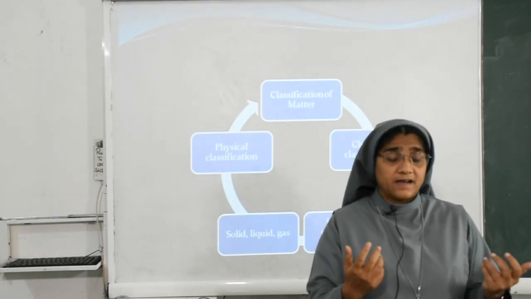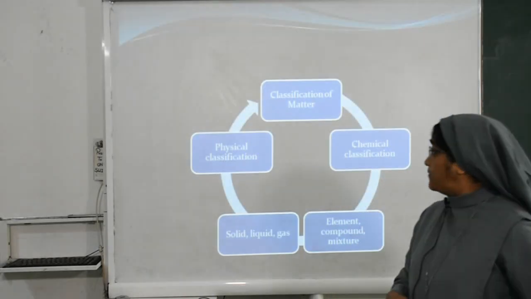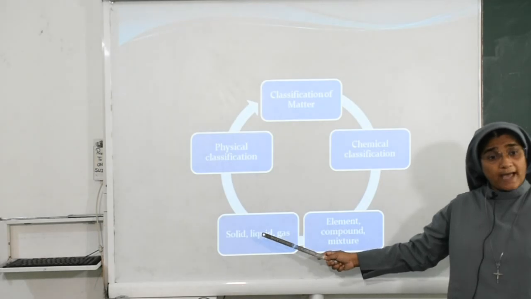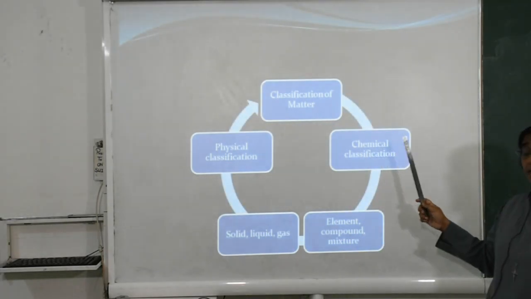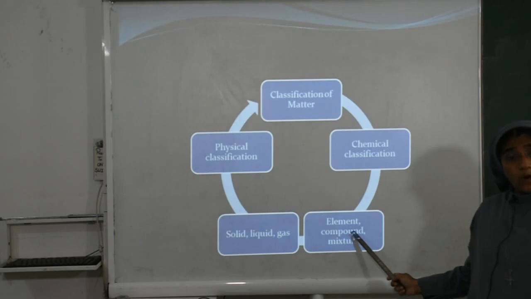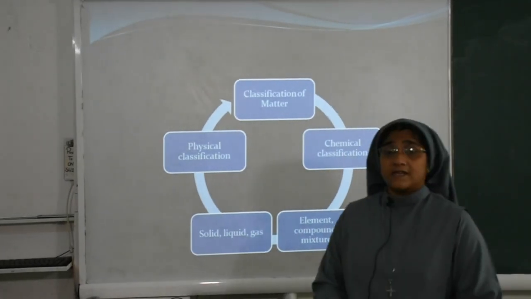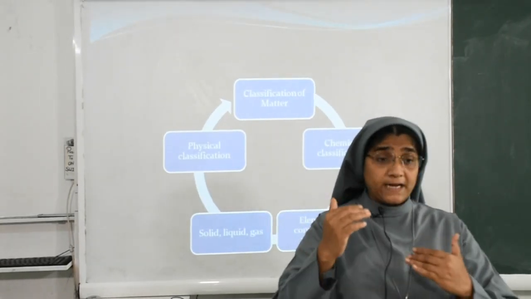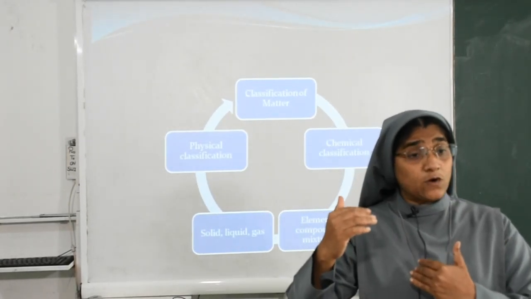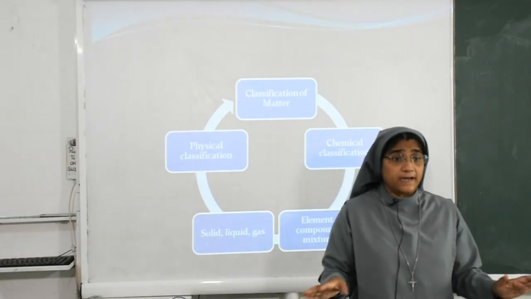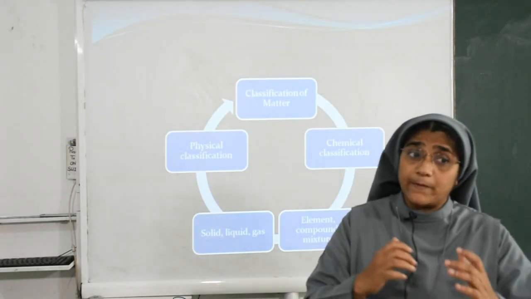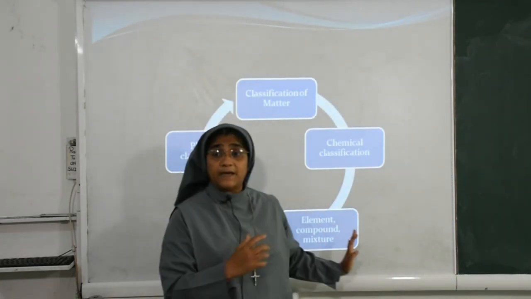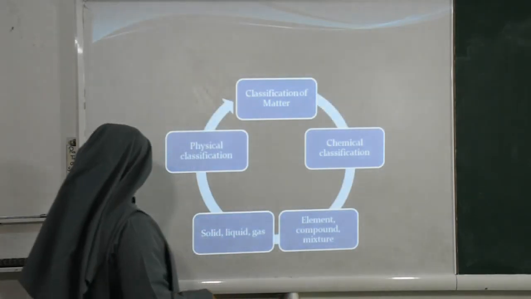Iron oxide is rust. Now, physical classification is divided into 3: solid, liquid and gas. Chemical classification is divided into element, compound and mixture. Physical classification, the physical properties of matter and characteristics of solid, liquid and gas, you have already studied in 8th class. In this chapter, you will study the chemical nature of matter, the chemical properties of matter: element, compound and mixture.